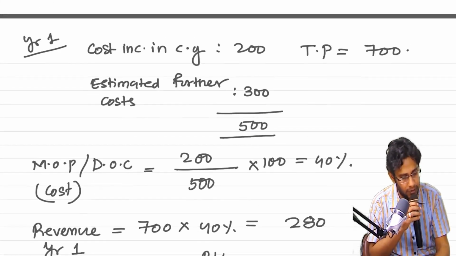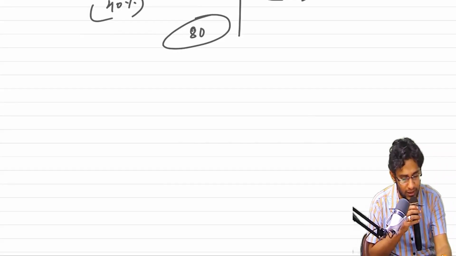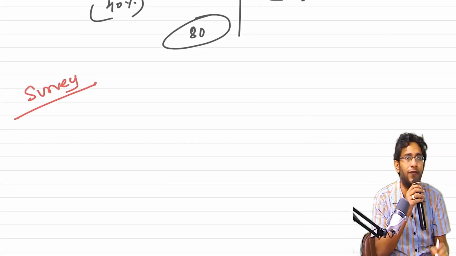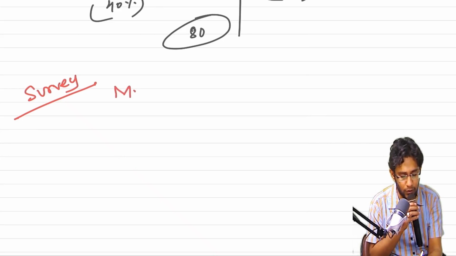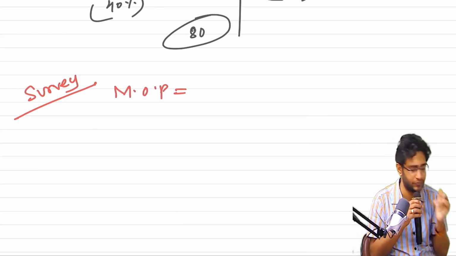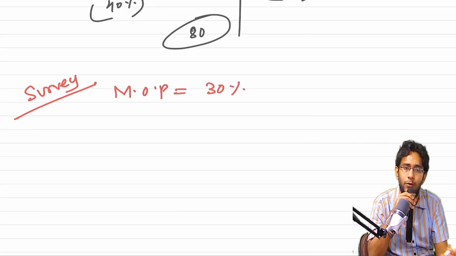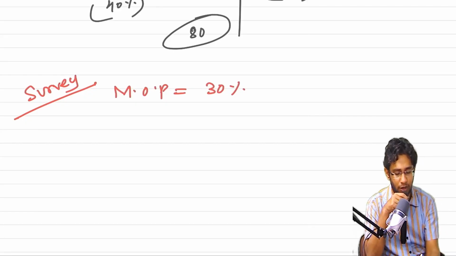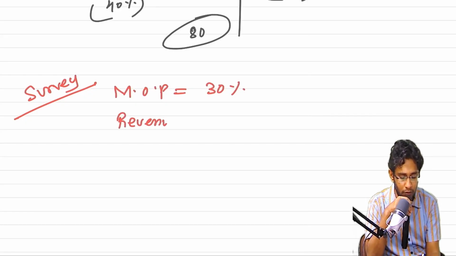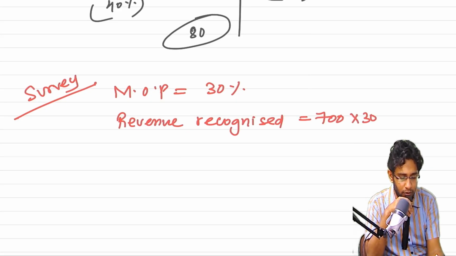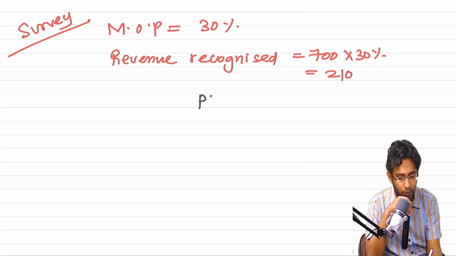Data same, total data same. This time, you hired an expert externally, that fellow gave a certificate. He told you that measure of progress is 30%. He says that only 30% work is over. Since only 30% work is over, what should I do? Revenue recognized is equal to 700 into 30%, which is equal to 210. Now you see what kind of problem you will face.